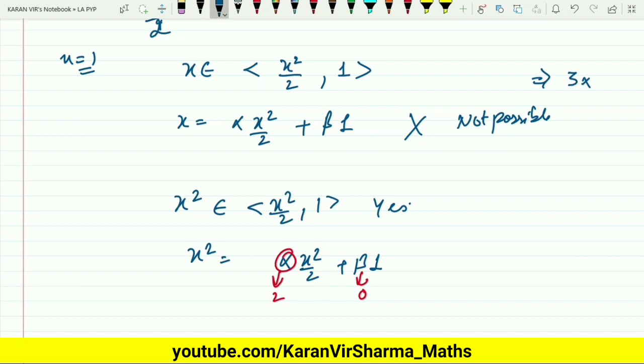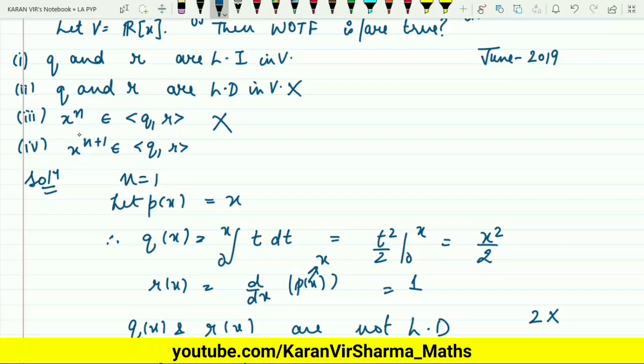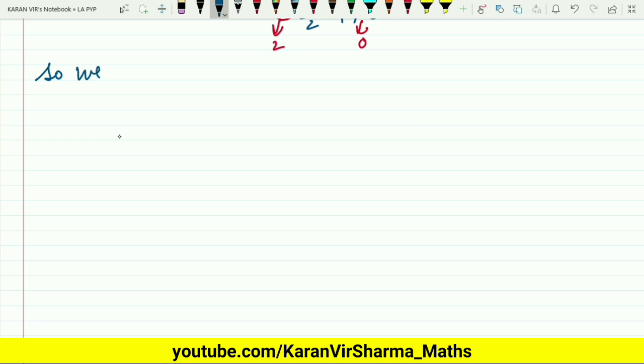So what you are left with here is, you have cancelled the second option, you have cancelled the third option, but the struggle is still between the first option and the fourth option. So we now take p of x to be x plus 1. What will be our r of x? That is the differentiation of this p(x) with respect to x, so this is 1. And what will be your q(x)?